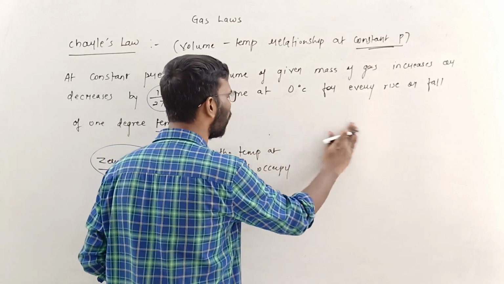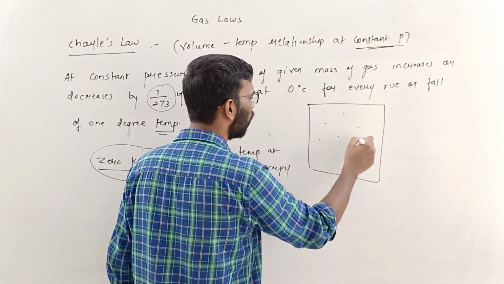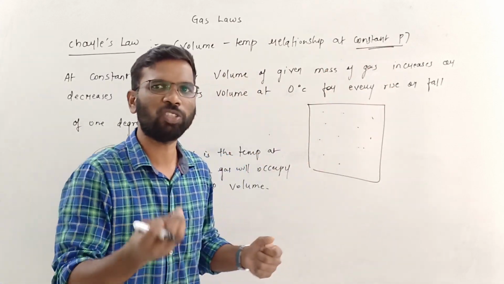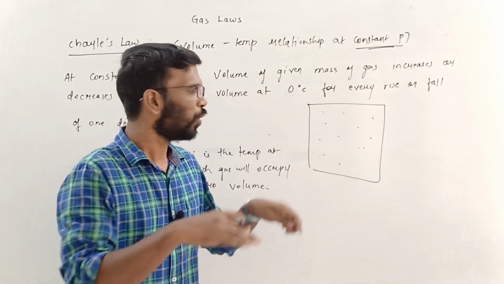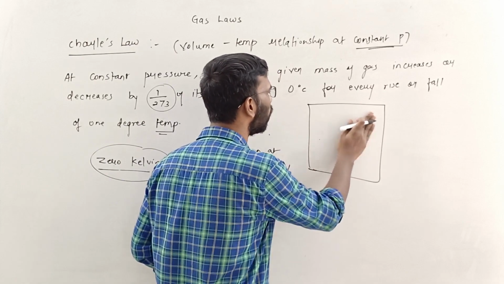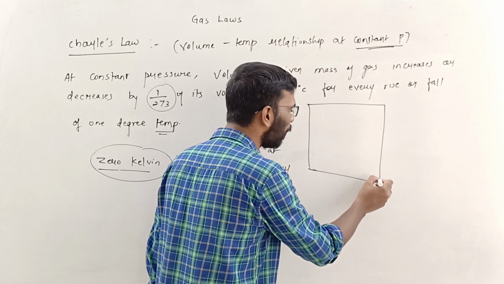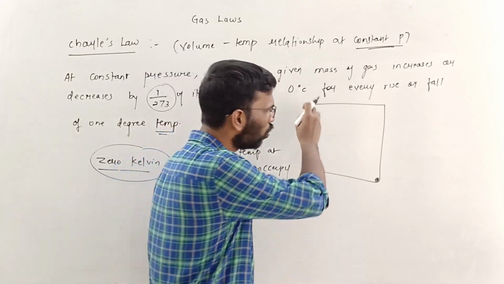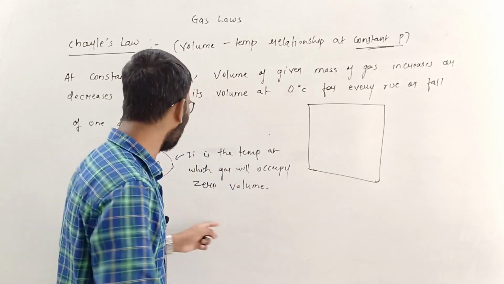Now why does gas have a volume? What is the volume of the gas? I will say that this is a whole container and the gas is occupying the whole container. This volume is because of its kinetic motion, and why? Because of the temperature. If you decrease the temperature to such an extent that all the motion ceases, you can compress it and keep it over here in a small volume. This volume will be negligible, the actual volume. All those particles you are compressing will settle down and no more move at 0 Kelvin.